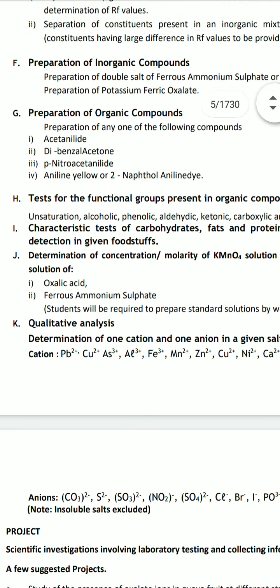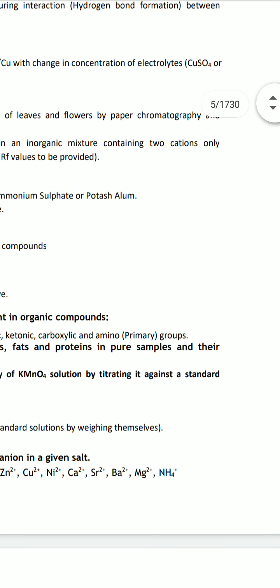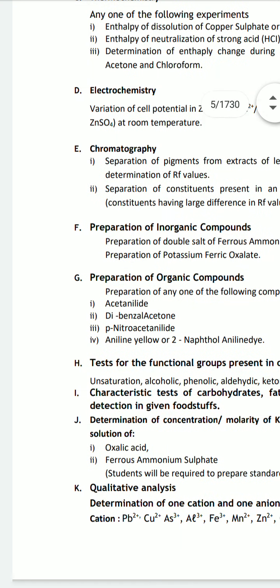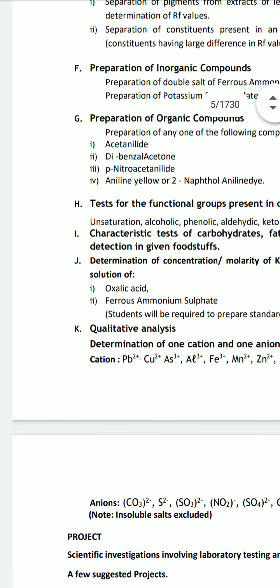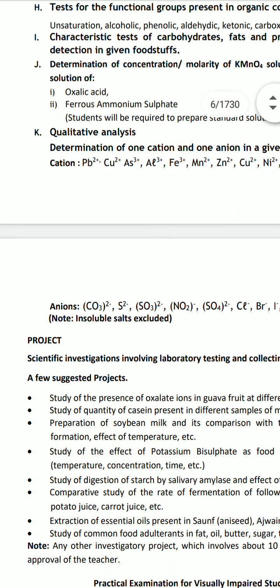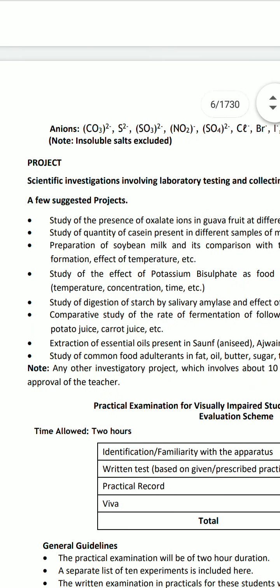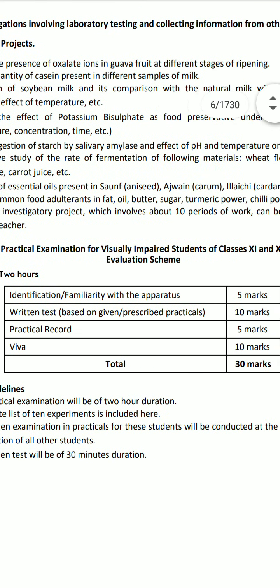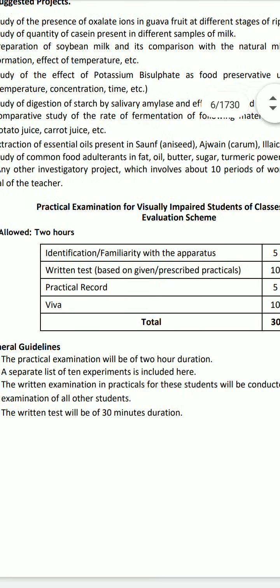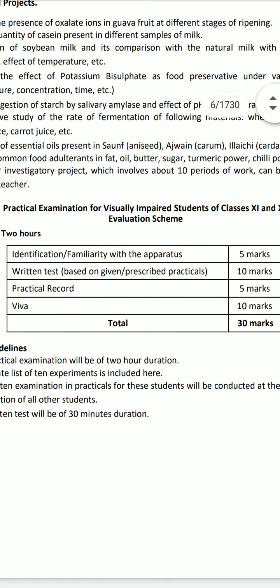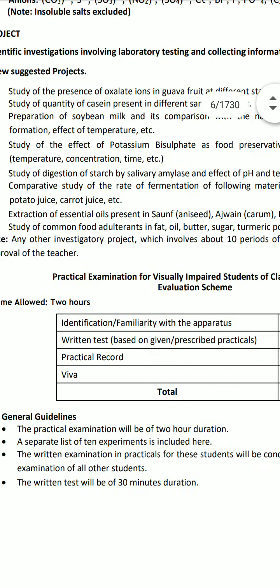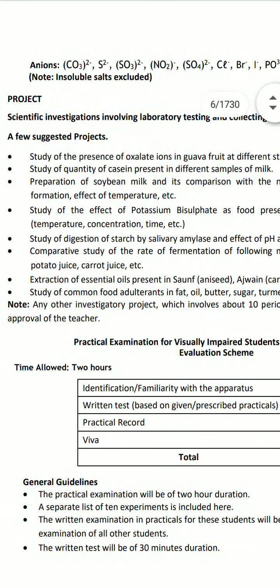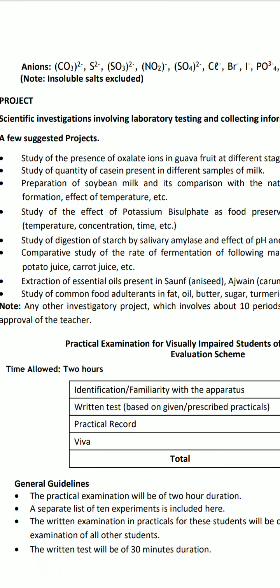These are the different organic and inorganic compound practicals I have given here, and I hope students will benefit through the e-book. And this is the practical examination for visually impaired students of class 11 and 12. This is also given here, different projects are given here, and students will benefit through this book.